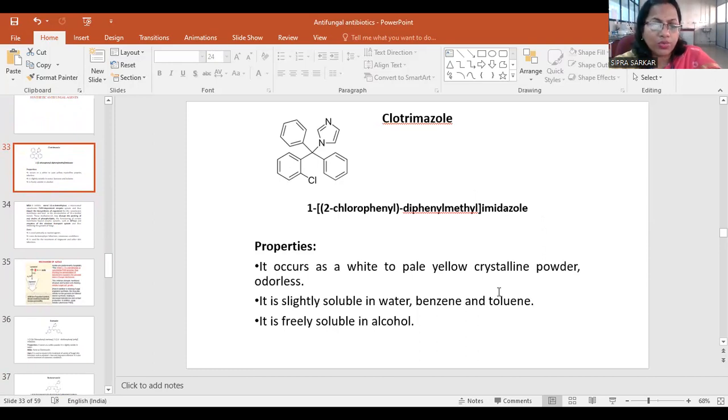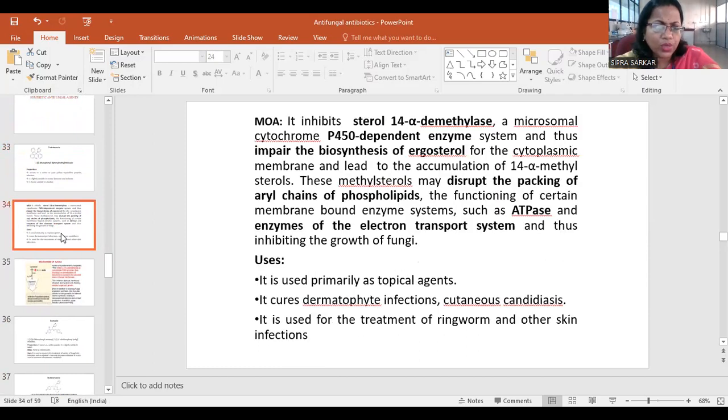It is slightly soluble in water and benzene, and freely soluble in alcohol. It acts on steroid synthesis and microsomal cytochrome. It is primarily used as a topical agent. It causes dermatophyte infection to be cleared, and is used for the treatment of ringworm and other skin infections.